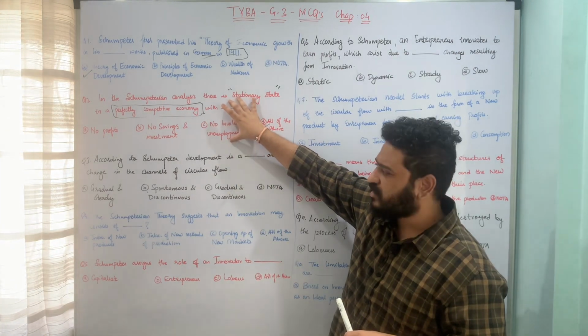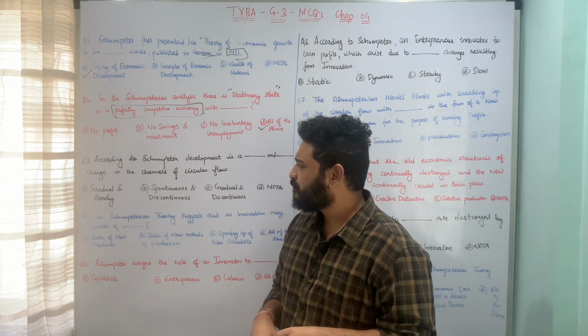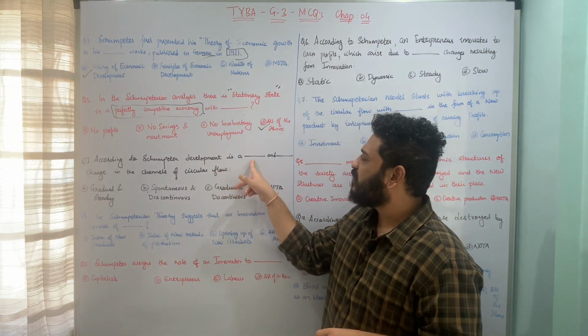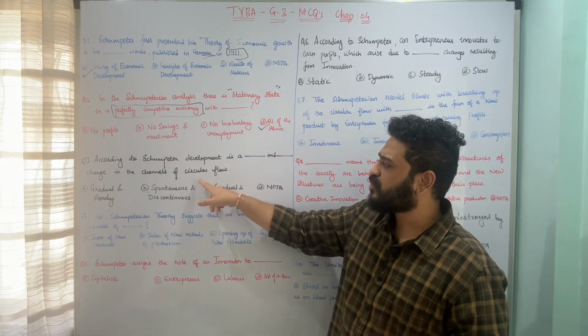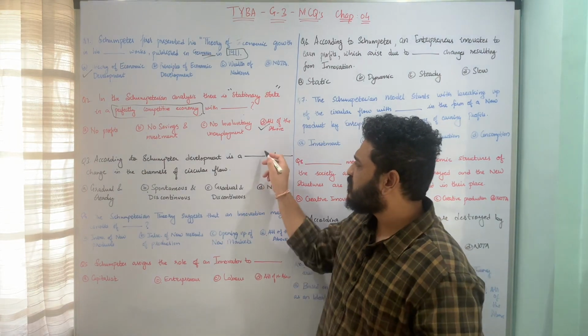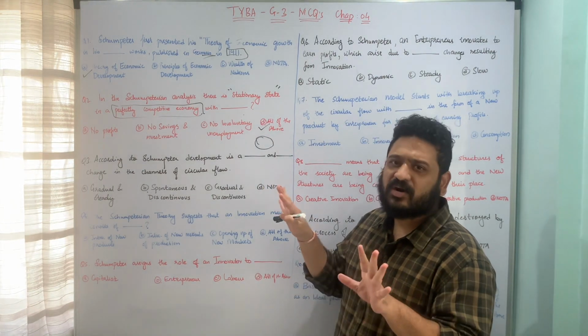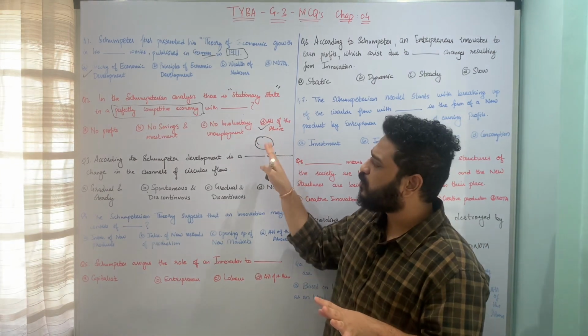I hope the question is clear. Let us now move to the next one. According to Schumpeterian theory, development is a dash and dash change in the channels of circular flow. So Schumpeter assumes that there is always a circular flow in an economy which is in operation, and the economy is stable with respect to the same.